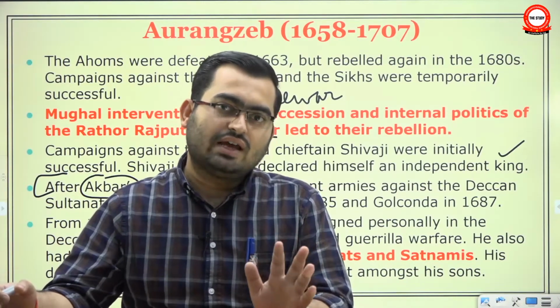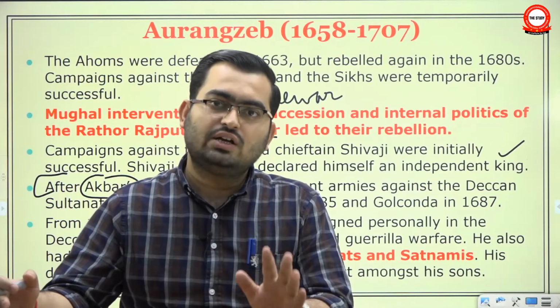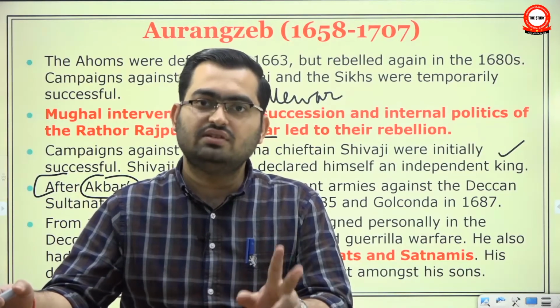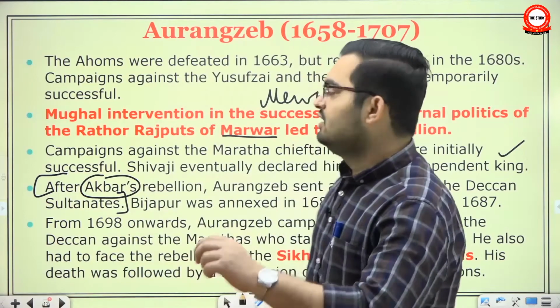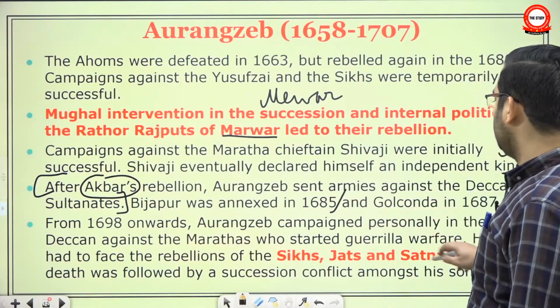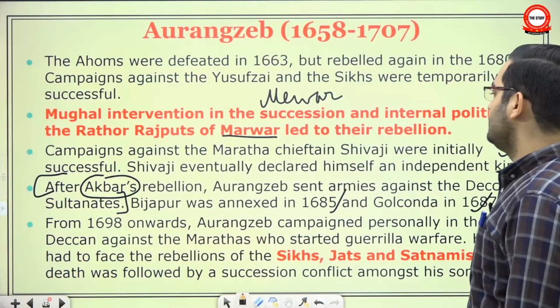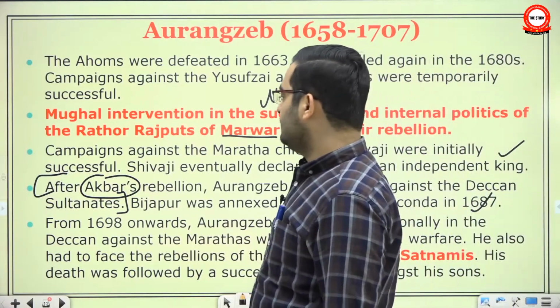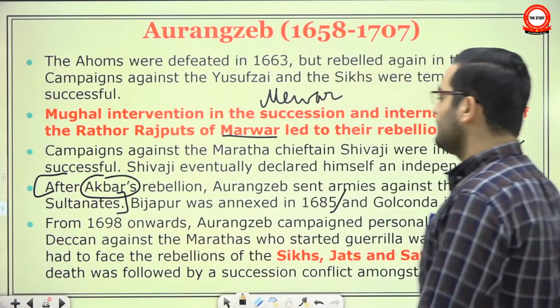But when that did not happen, he became sure that to deal with the Maratha problem, he must deal with the Deccan Sultanates. Then he launched full-fledged campaigns against them, and Bijapur was annexed in 1685 and Golconda in 87. Akbar's rebellion was either a ruse or it was not that important.